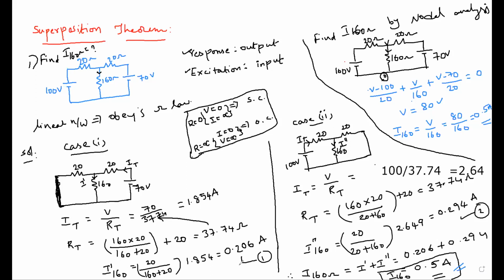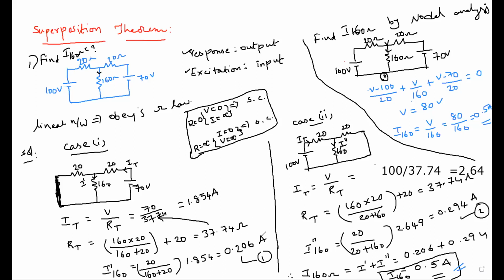In the place of the numericals, in the place of 100 volts, it should be V1. In the place of 20 ohms, it should be R1, like R2, R3, and V2. Then you need to do the same procedure like case 1, case 2.